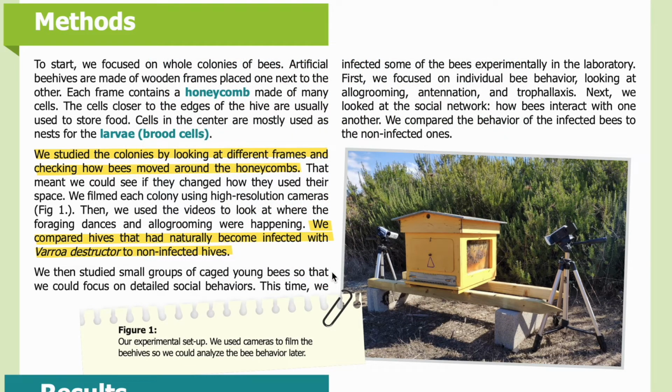We then studied small groups of caged young bees so that we could focus on detailed social behaviors. This time, we infected some of the bees experimentally in the laboratory. First, we focused on individual bee behavior, looking at allogrooming, antennation, and trophallaxis. Next, we looked at the social network, how bees interact with one another. We compared the behavior of the infected bees to the non-infected ones.